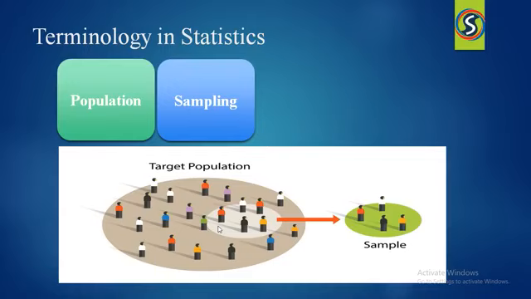Whenever you recruit only a few of the people from your city, then we call those people our sample. Right. This sample is taken from this population. The group of all these people is called the population.